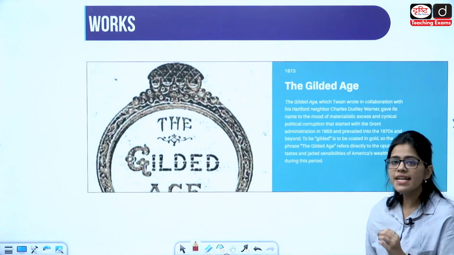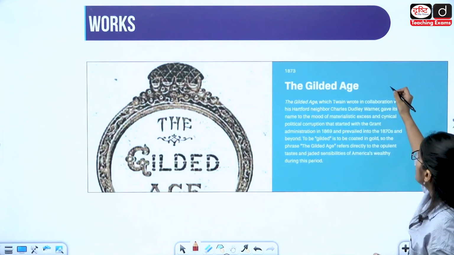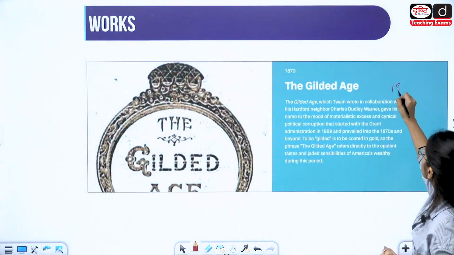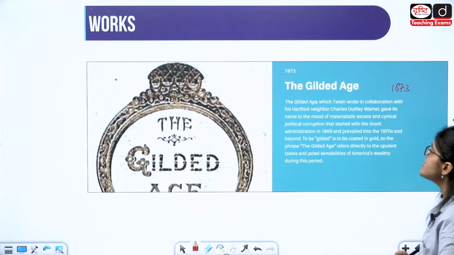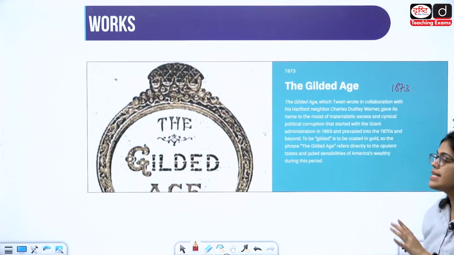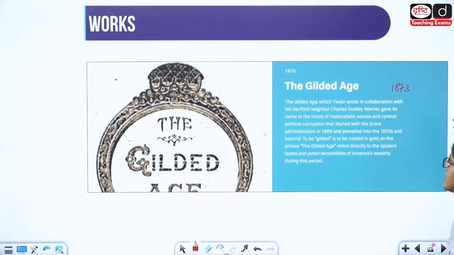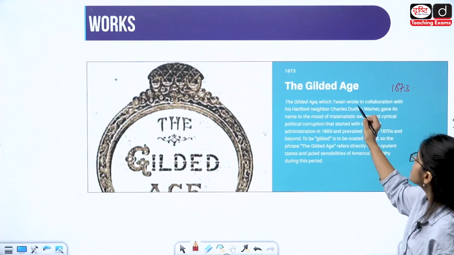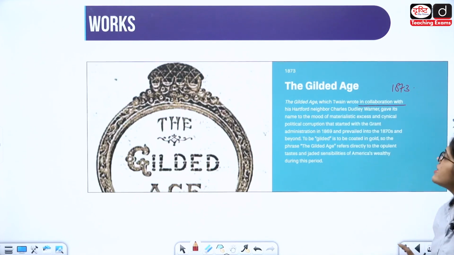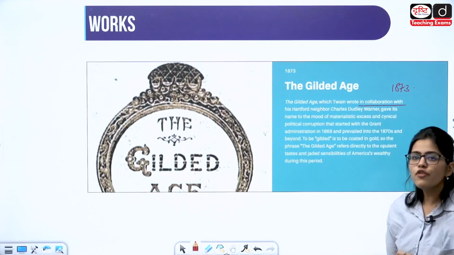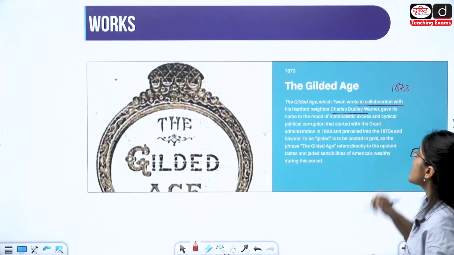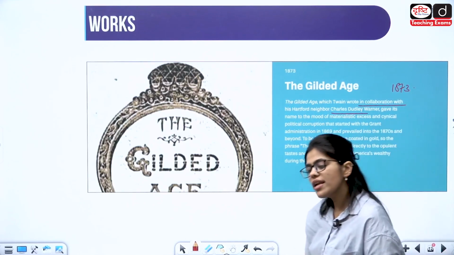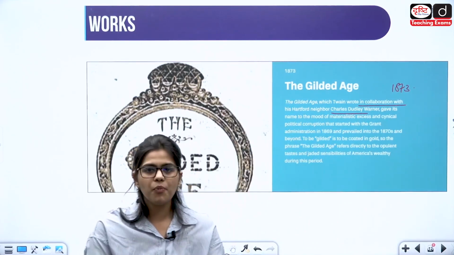Then we have The Gilded Age. It comes just एकदम next year के अंदर ही आता है, in 1873, just after the previous work, Roughing It. In 1873, this work came out, The Gilded Age, with Mark Twain. Basically, this is an important work, and The Gilded Age जो Mark Twain का है, it is written in collaboration with another writer from Hartford. वो उनके neighbor थे, Hartford के अंदर, called Charles Dudley. Charles Dudley उनके neighbor थे. He is again an important writer.